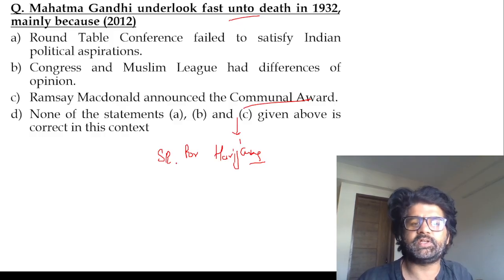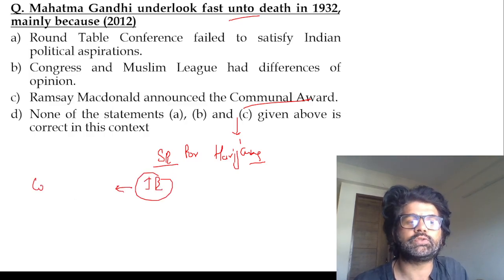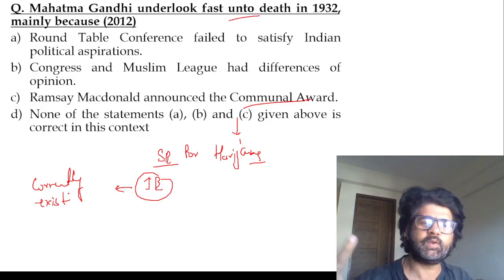Separate electorates. What is the basic meaning here? You have separate electorates, you have joint electorates. Joint electorate also currently exists in our country. Joint electorate means what? Some seats are reserved for scheduled castes and scheduled tribes, but everybody can vote.